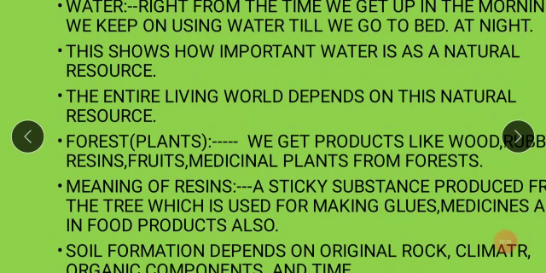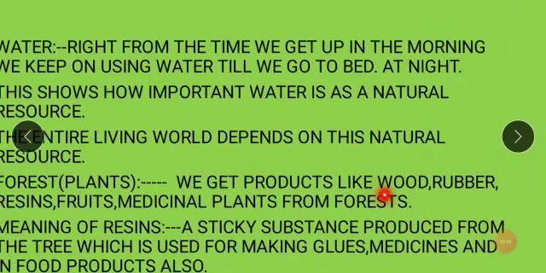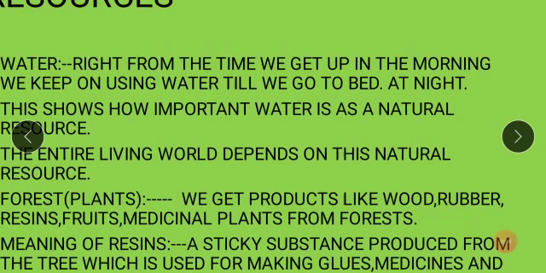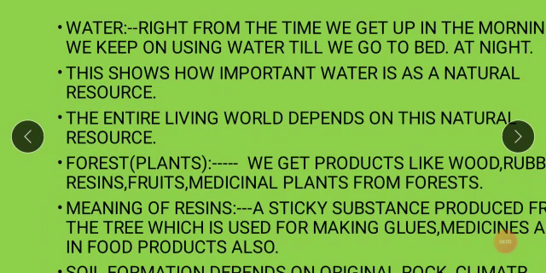Now, the next natural resource which we have to study today is the forest, that is plants. Basically, from the forest you get the plants. What are the uses of plants? We get products like wood. The first thing you get from the plants is wood. Rubber, you know very well, the eraser which you use to study, to write and erase something, is also made from the plants, rubber. Resins, just now I told you, resin is a sticky substance which comes from the plant.